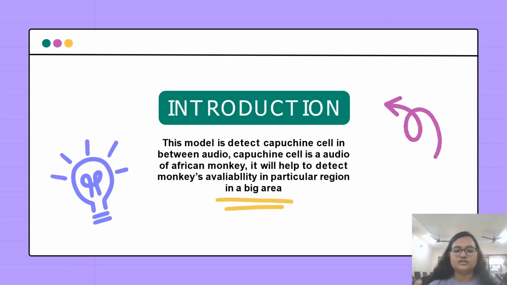This model is used to detect caption calls in audio. So what are caption calls? A caption call is the audio of the African monkey, and we use it to detect the availability of African monkeys in a particular region. Suppose there is a big area and we want to differentiate which are the African monkeys and which are the other breeds of monkeys. We can use this model and it will classify them and differentiate them on the basis of their voice, and we have used these voices in our dataset.